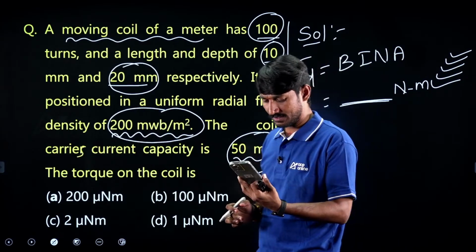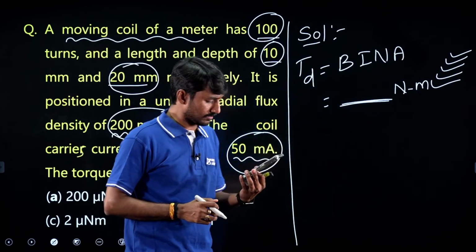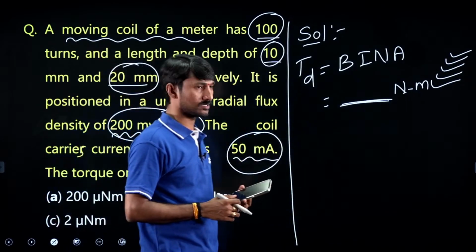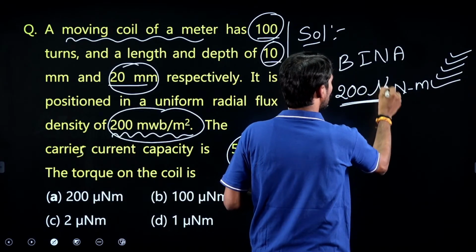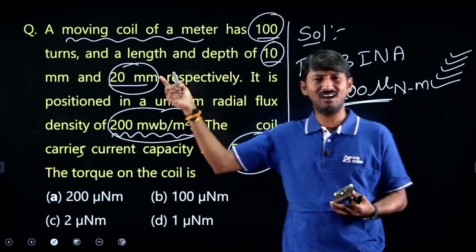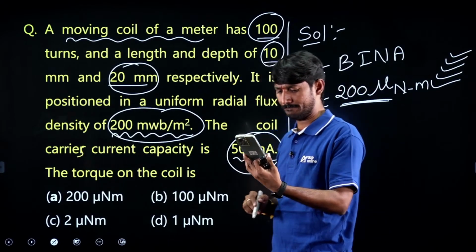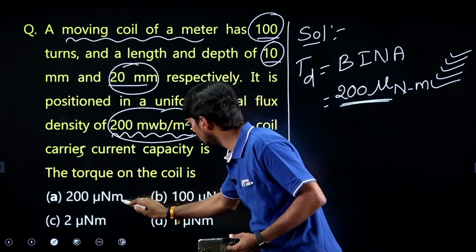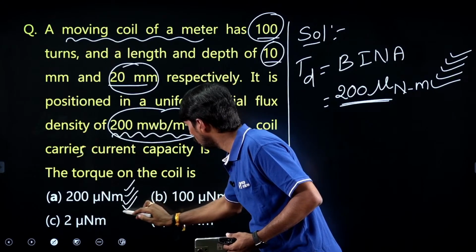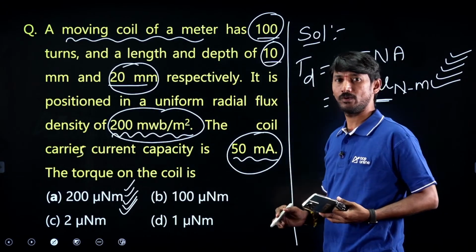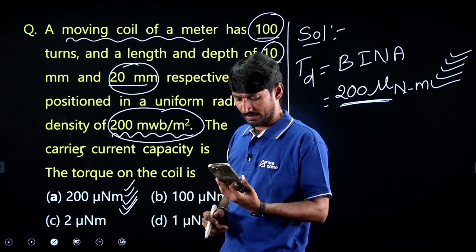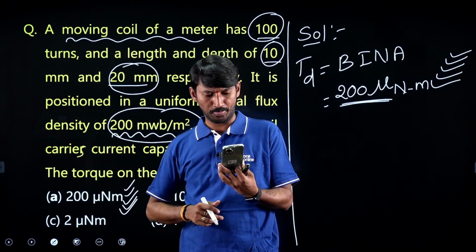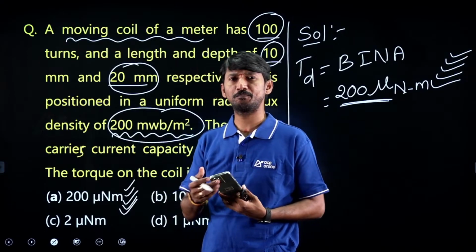First, give me the answer for this. Prem Sagar gave the answer 200 micronewton meters. Yes, if you multiply all those, you will get 200 micro. Simple. All values must be multiplied. Yes, 200 micronewton meter. Got it, guys? Those who are on the line, just multiply all.